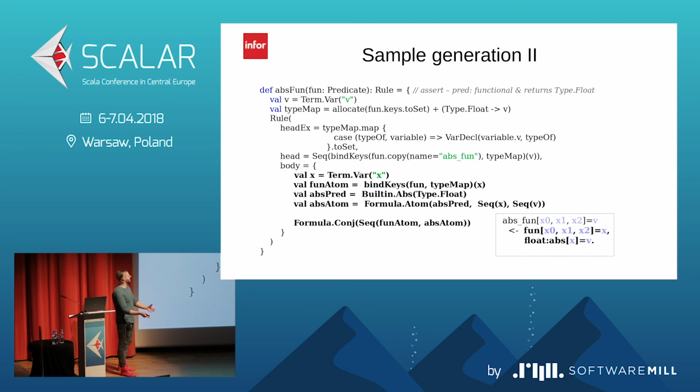Now we could create the predicate for ABS. So for this guy, we are creating it here. But we want to have the atom, so we are just feeding the formula atom with this predicate, with the sequence for the key space and the sequence for the value space. And what we are returning is only the formula, which is the conjunction, because we have the ends here, of the sequence of fun atom and ABS atom, so of this and of this.